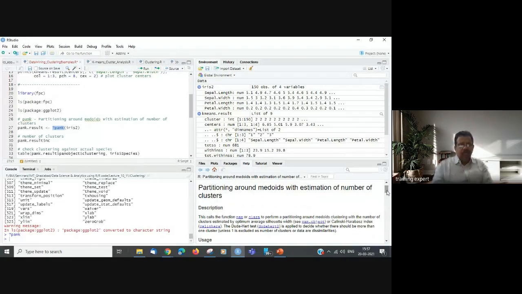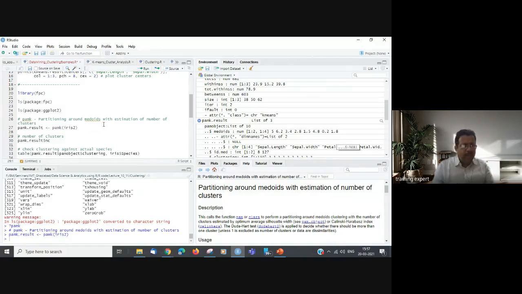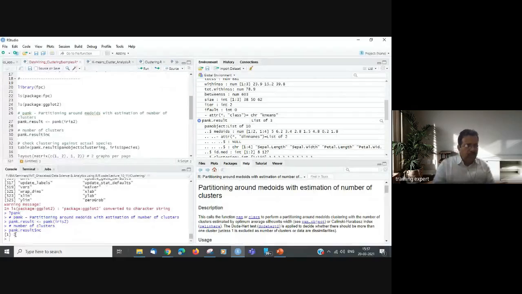So you just pass iris2, which was the data set, and the result would be in pamk result. So the pamk result has been created. Okay, then we would see what is there. NC is the number of clusters. So 2 is the best optimum point. We created with 3. Okay, so we'll now create with this number of clusters.